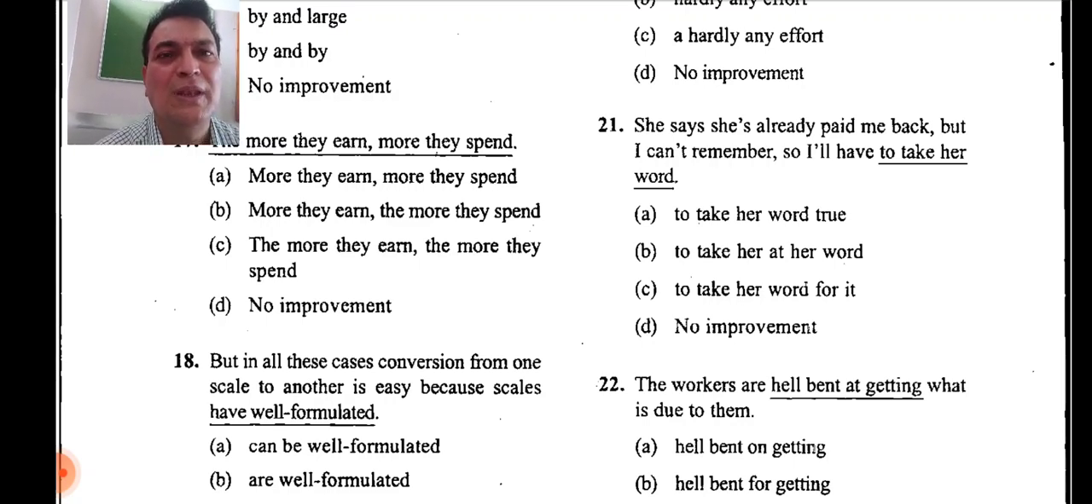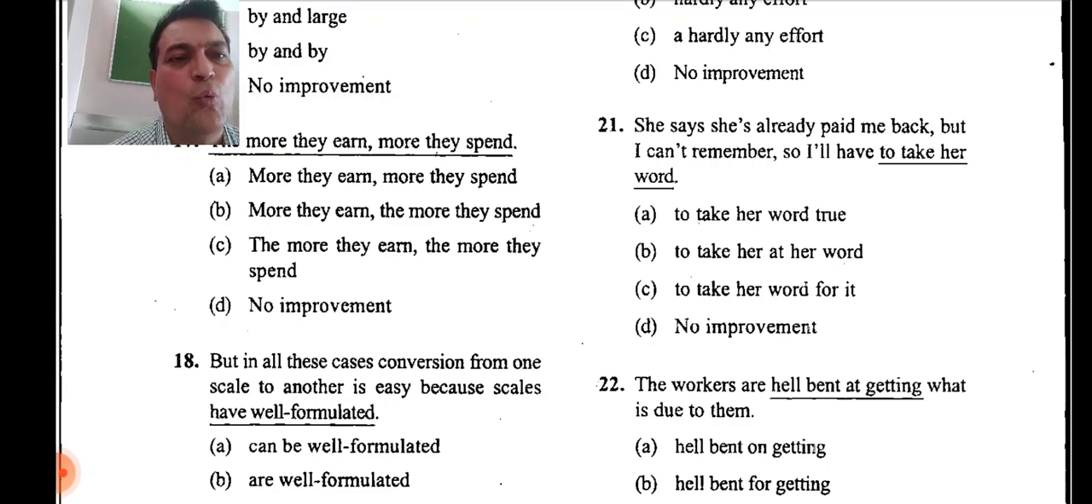And when you want to use it with the meaning, trust her, which is the right phrase there? To take her at her word. So you have to remember idioms, you have to remember the phrases, to take her at her word. That is the right phrase here. So let's go to the next one.